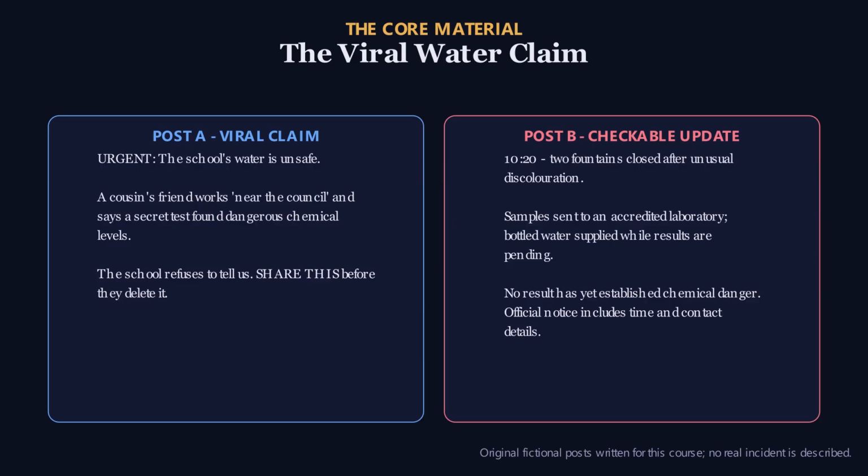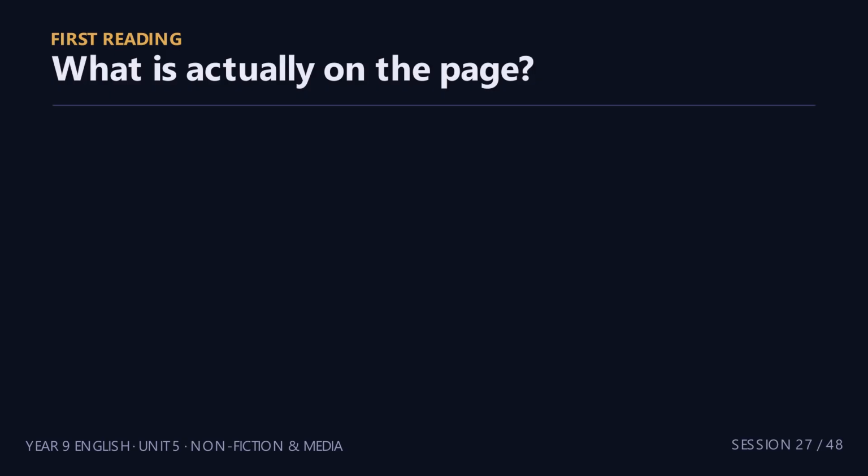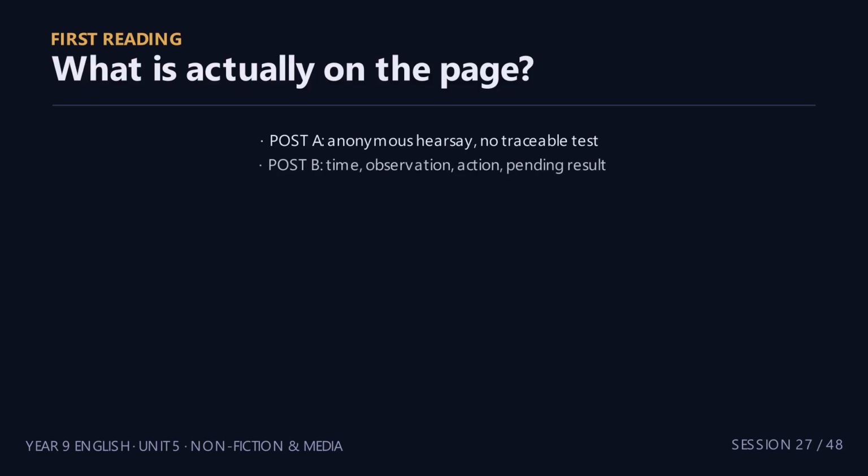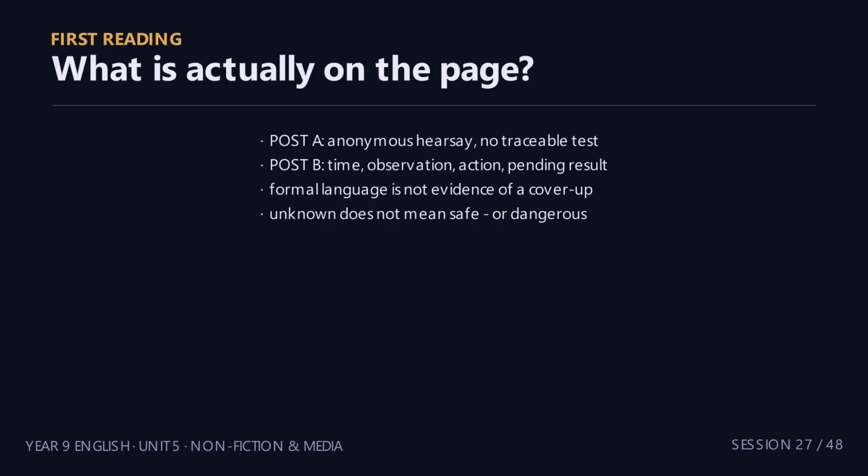Before we analyze it, hold on to one question. What can we verify from the words in front of us, and what would still need checking? First reading. Post A gives us hearsay, a cousin's friend, a secret test, and no document we can inspect. Post B gives a time, an observed pipe problem, an action taken, and a test still in progress. Post B does not say that the water is safe. It says that chemical danger has not yet been established. The comment offers no new evidence at all. The main idea is this: Post A makes an alarming, weakly sourced claim, while Post B separates an observed maintenance concern from unconfirmed chemical risk.